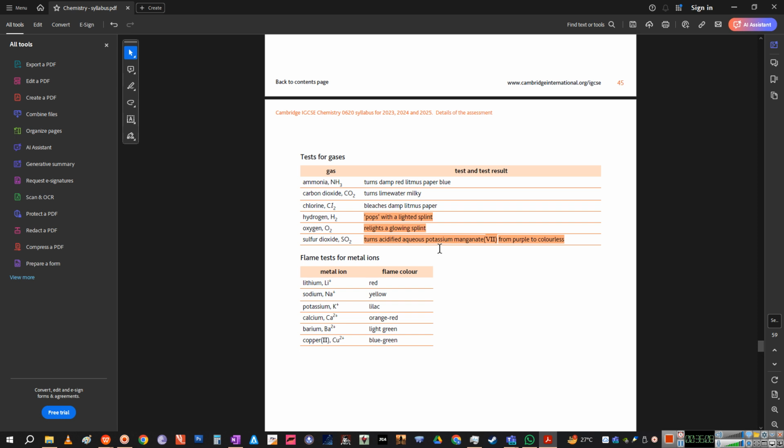Okay, and then you have these metal flame colors. So आप कंपाउंड को या सॉल्ट को या सॉल्ट सोल्यूशन को किसी भी तरीके से फ्लेम पे अगर रखो एक ड्रॉपलेट को, तो you'll see that if it's lithium you'll have red color, bright red, sodium yellow, potassium lilac, right? Orange red, light green, and then blue green. Okay, and this copper one is the most beautiful color that you can see.